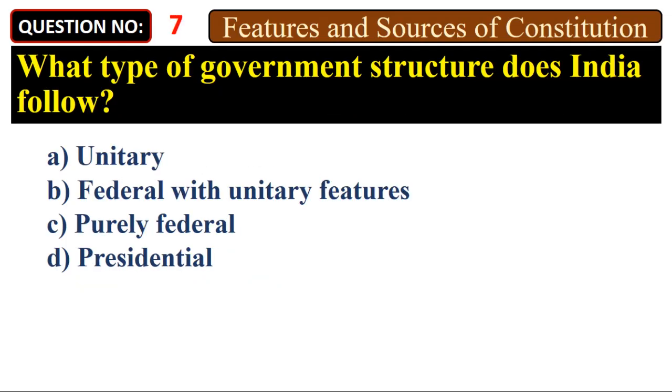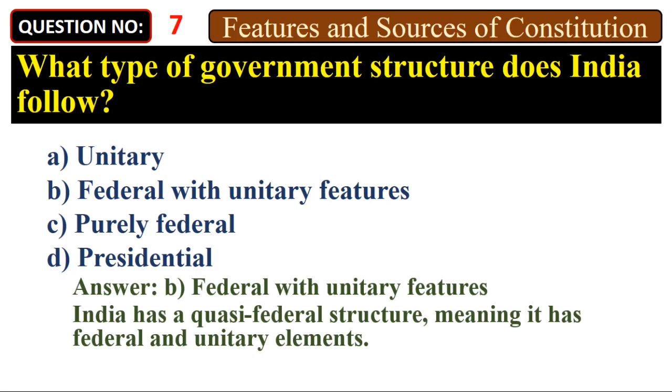What type of government structure does India follow? A. Unitary. B. Federal with unitary features. C. Purely federal. D. Presidential. Answer: B. Federal with unitary features. India has a quasi-federal structure, meaning it has federal and unitary elements.